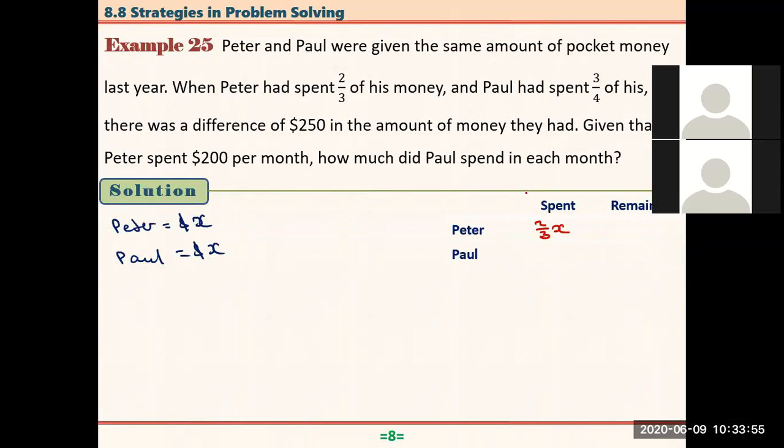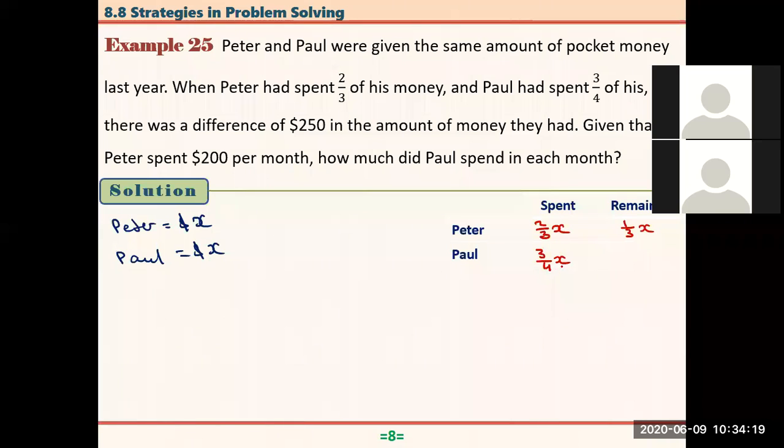And how about Paul? Paul has spent 3/4 of his money. Now, if Peter spent 2/3 of his money, how much is left here? It is 1/3x, right? Because together, spend and remainder must be equal to x. 2/3x plus 1/3x is equal to x. How about for Paul?